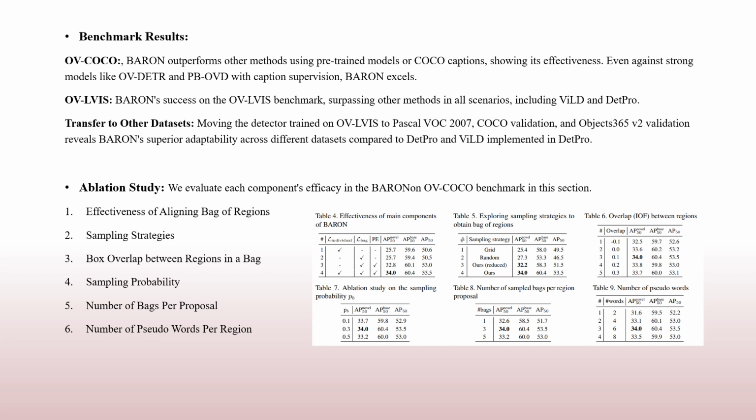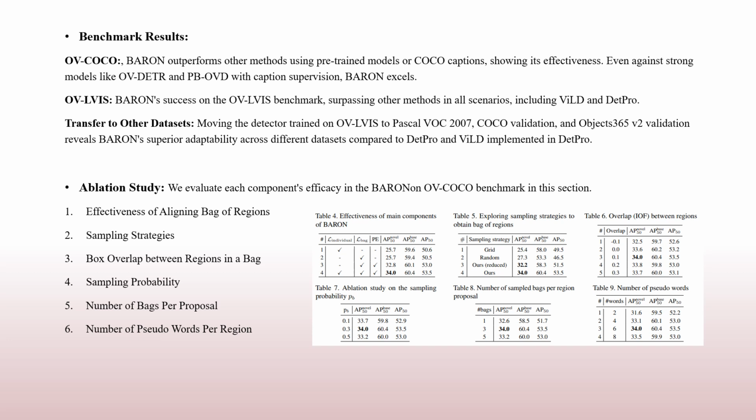Sampling probability. As shown in Table 7, the study examines the impact of sampling probability for candidate boxes, which influences the number of regions in a bag. The best result for novel categories is achieved when we set PB as 0.3. Number of bags per proposal. As shown in Table 8, the study analyzes the effect of the number of sampled bags per region proposal. Three bag of regions per region proposal with a sampling probability of 0.3 and alpha of 3.0 yield the best result.